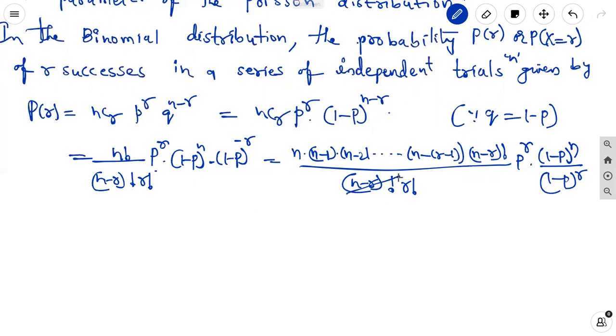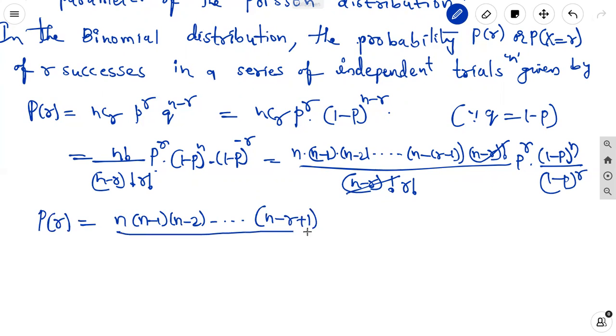Here n minus r factorial and n minus r factorial get cancelled. So P of r is equal to n into n minus 1 into n minus 2, and so on up to n minus r plus 1, by r factorial, into p power r into 1 minus p whole power n by 1 minus p whole power r, which is the first equation.